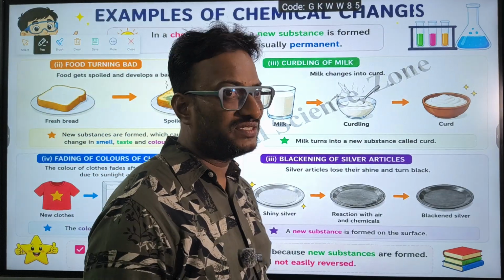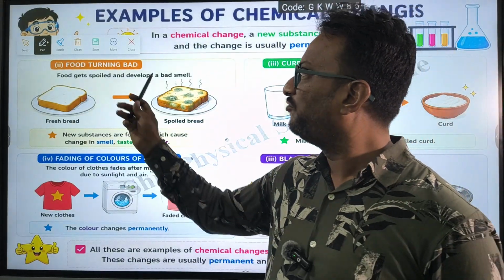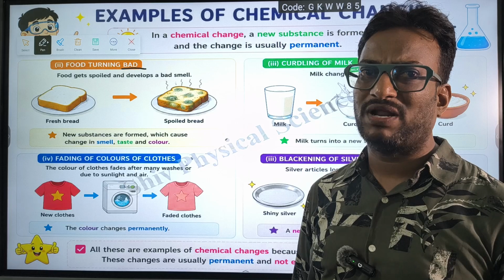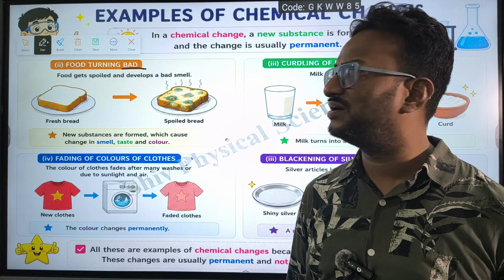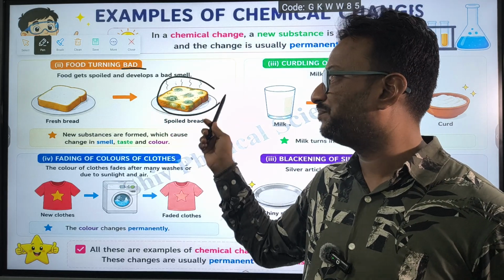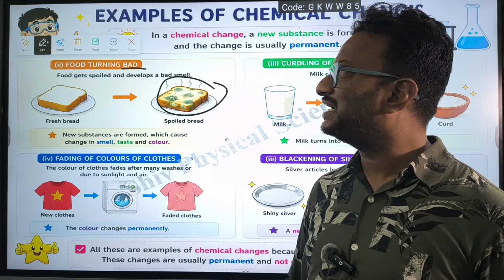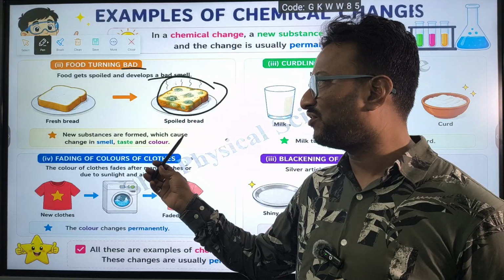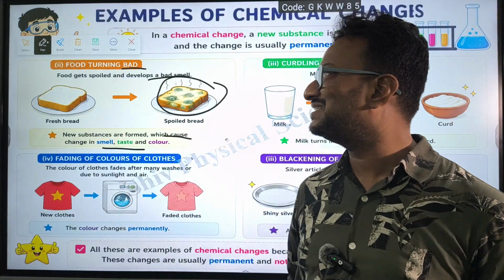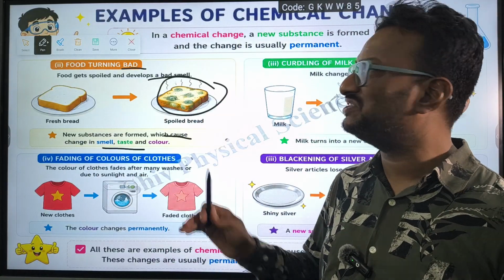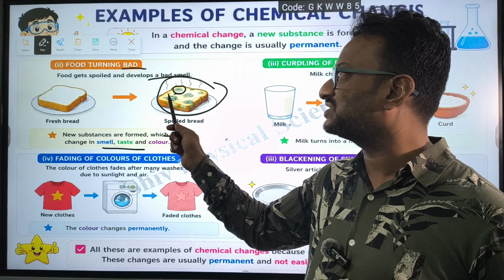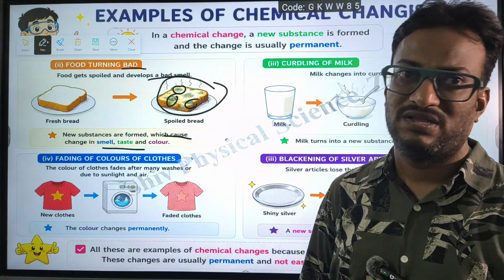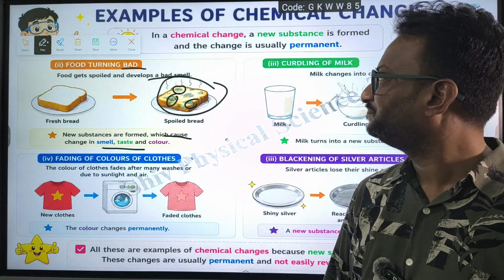We go for some more examples. That is, food turning bad. If you leave fresh bread for about 4 to 5 days or 1 week, it will be spoiled. The food gets spoiled and develops a bad smell. New substances are formed which cause change in smell, taste, and even color. Some patches, mostly fungi, are formed. In biology you will learn about it.